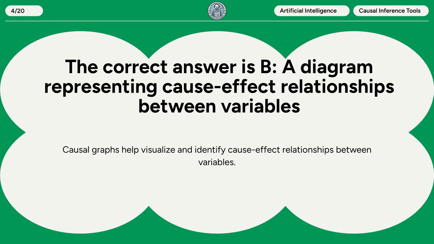The correct answer is B. A diagram representing cause-effect relationships between variables. Causal graphs help visualize and identify cause-effect relationships between variables.